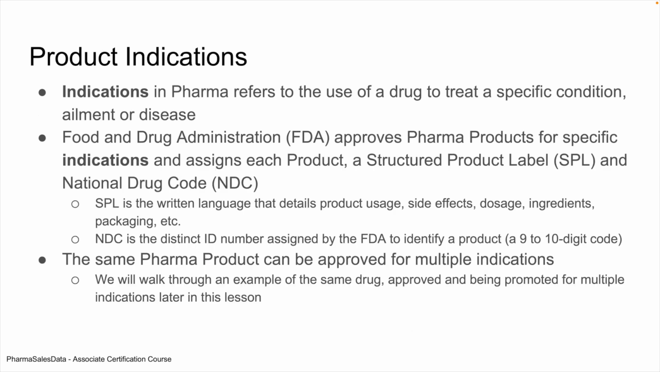Product indications. Indications in pharma refers to the use of a drug to treat a specific condition, ailment, or disease. The Food and Drug Administration, FDA, approves pharma products for specific indications and assigns each product a structured product label, SPL, and National Drug Code, NDC. The SPL is written in a language that details product usage, side effects, dosage, ingredients, and packaging, and the NDC is a distinct ID number assigned by the FDA to identify a product. It's a 9 to 10 digit code. The same pharma product can be approved for multiple indications.